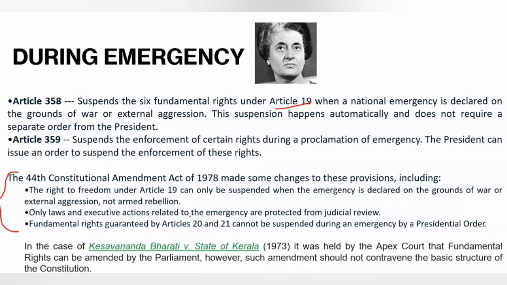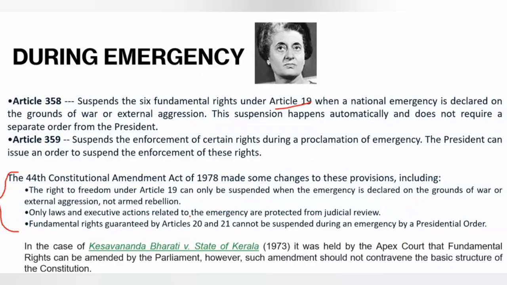So executive actions, whatever executive actions the government will take, all the executive actions are protected from judicial review. What is judicial review? The power of the judiciary to declare any legislative act, any action of the legislative and executive as ultra vires. What is ultra vires? Something that is beyond the power of the Constitution. Why will the judiciary declare so? Because the judiciary is considered the guardian of the Constitution of India, protector of people's rights.